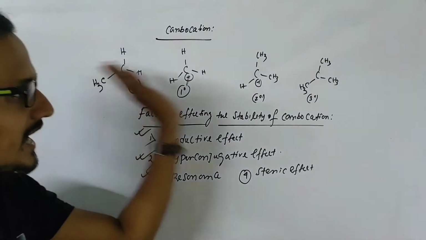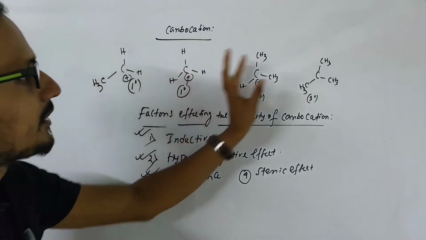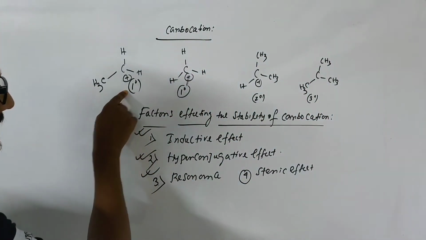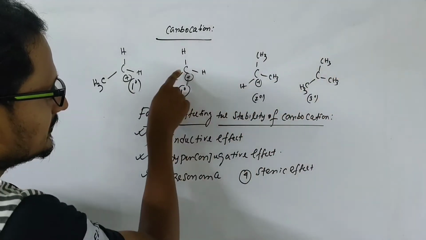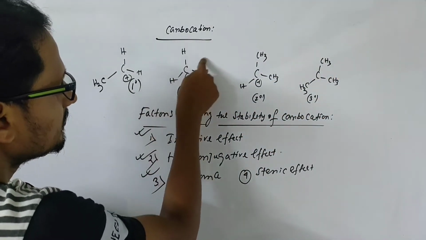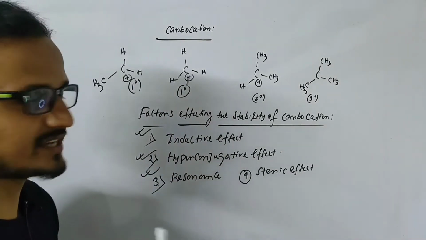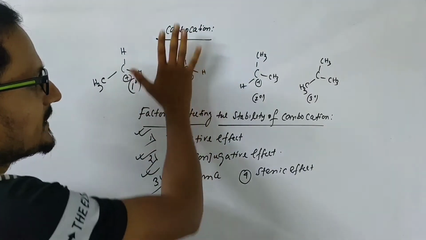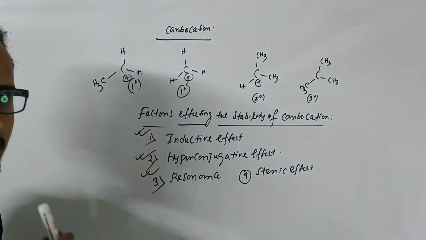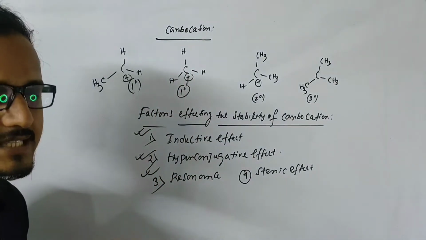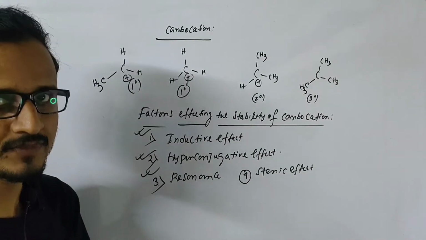First of all, we will see which carbocation is more stable. If you see these carbocations, this carbocation has no plus I effect group. Normally, that carbocation will be more stable which has a plus I effect group. Why?